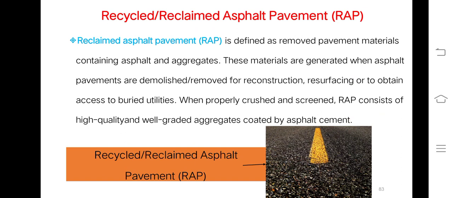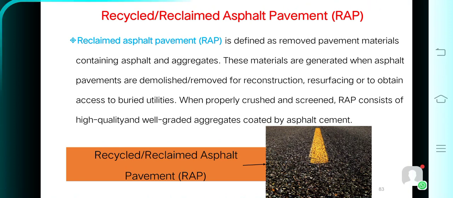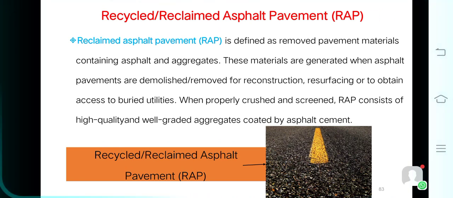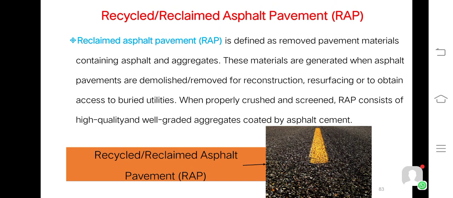Now the second method or second type is recycled or reclaimed asphalt pavement. So what is this reclaimed asphalt pavement? It is defined as removed pavement material containing asphalt and aggregate. These materials are generated when asphalt pavements are demolished or removed for construction, resurfacing, or to obtain access to the buried utilities. When properly crushed and screened, recycled or reclaimed asphalt pavements consist of high quality and well graded aggregates coated by an asphalt binder.